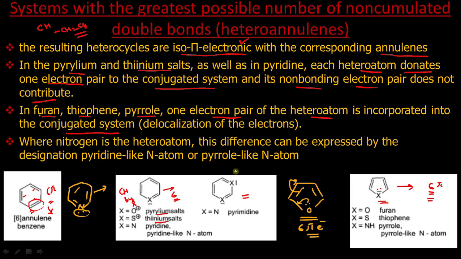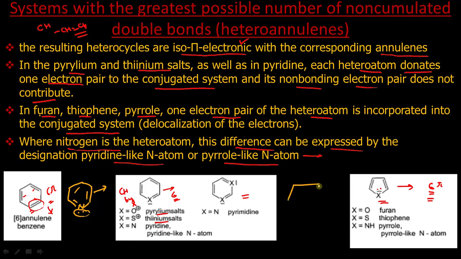Now when nitrogen is the heteroatom, this difference we can express by designating a pyridine-like nitrogen atom and a pyrrole-like nitrogen atom. This is very important, you have to listen carefully here. I will explain this with the example of heteroatoms containing nitrogen. Suppose one example is pyridine and the next example is pyrrole.